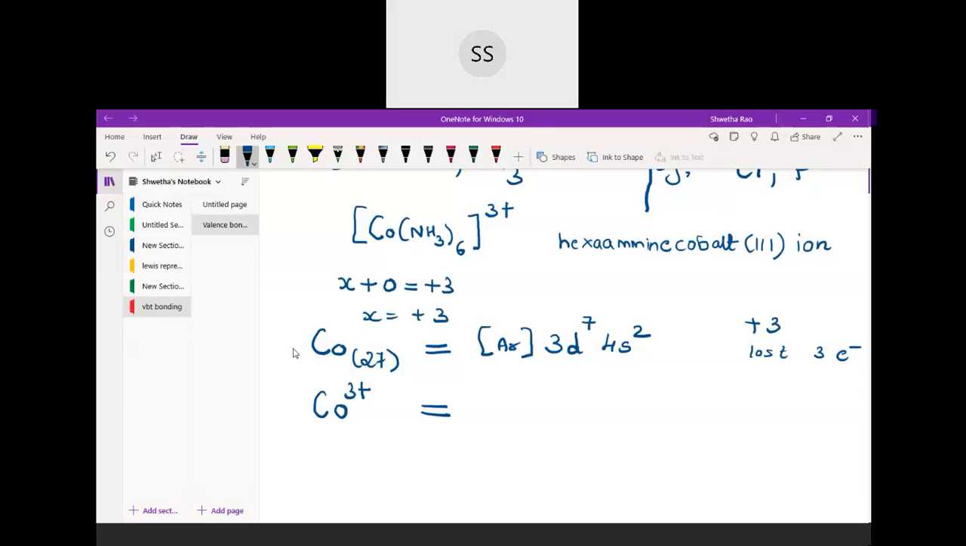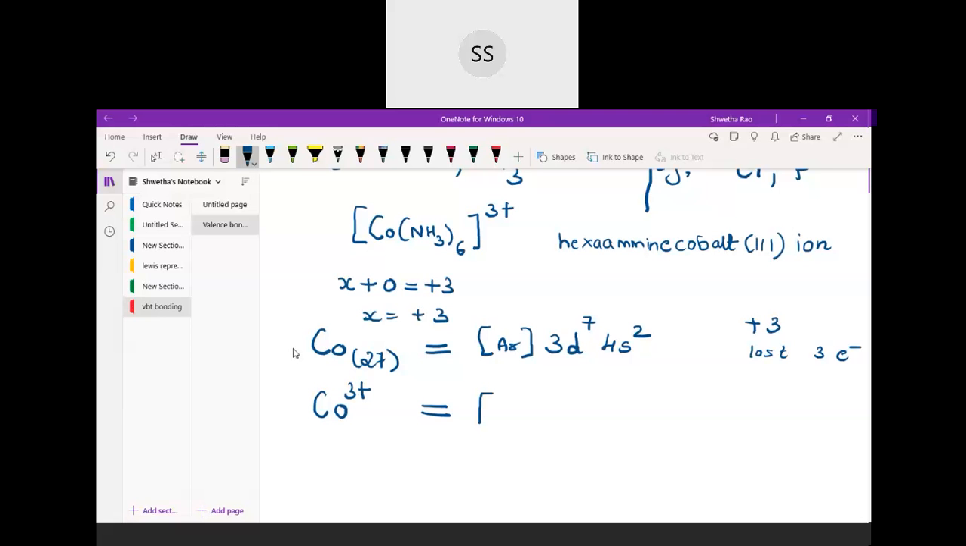So from where are you going to remove those 3 electrons? You have to start from the outermost shell. Outermost shell is 4s shell. And then once you remove the 2 electrons from the last shell, then you have to come to the inner orbital. So that is the reason why I have arranged it like this. You are supposed to write 4s2 and then 3d7 according to the configuration. But when you remove electrons, always we remove from the outermost shell, then we go to the inner shell. So that is the reason I have written 4s at the end.